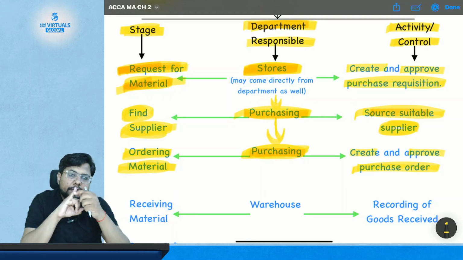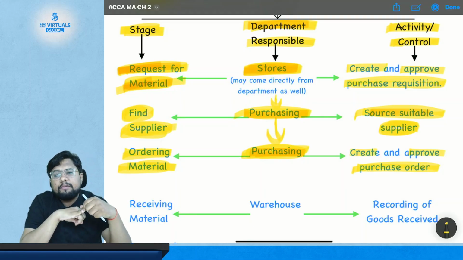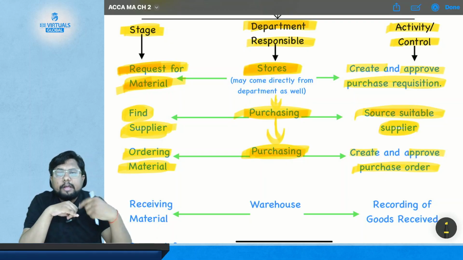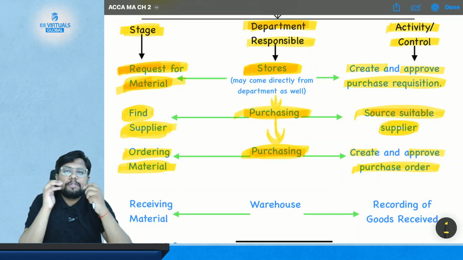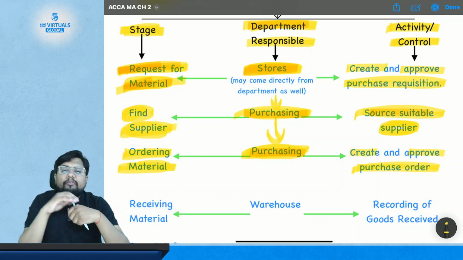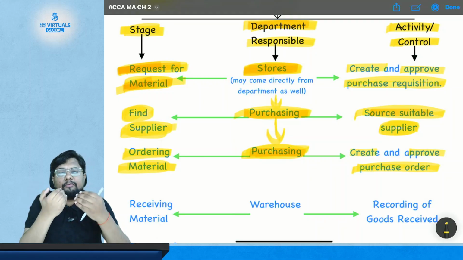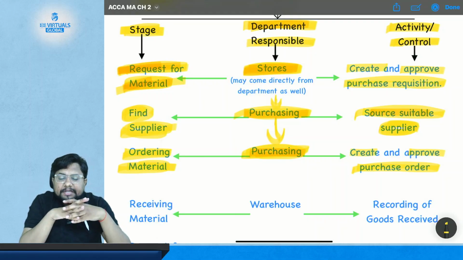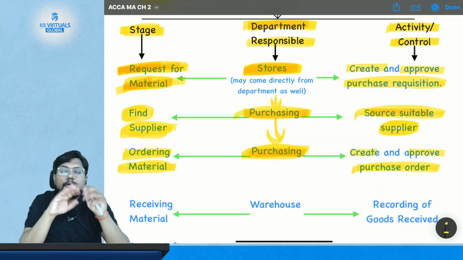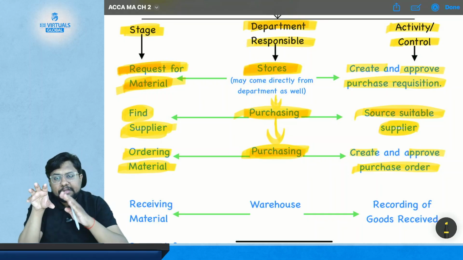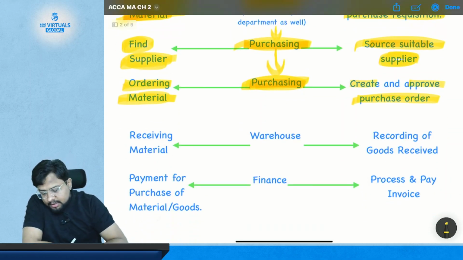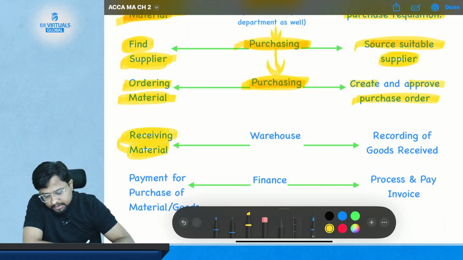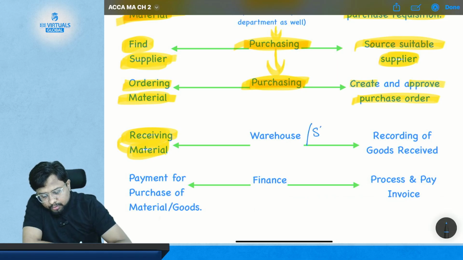Okay, so first, the store department will request the purchasing department to get the material. And how are they going to request? By creating and approving the purchase requisition. After getting the purchase requisition, the purchasing department will find the suitable supplier. And after finding the suitable supplier, the purchasing department will create and approve what? The purchase order in order to place the order. Okay, and after placing the order, they will receive the material. And who is responsible for receiving the material? The store or warehouse.